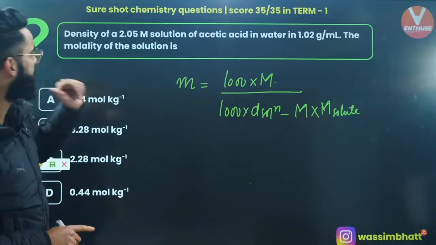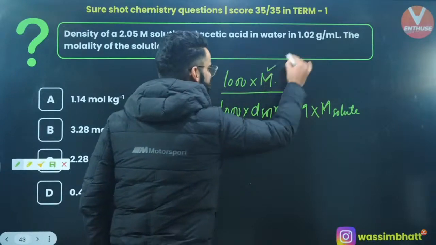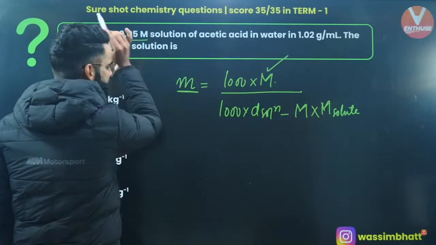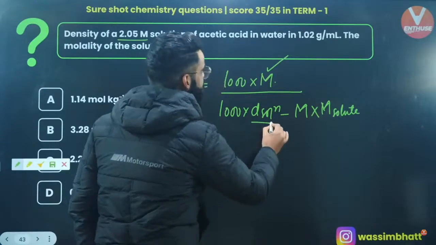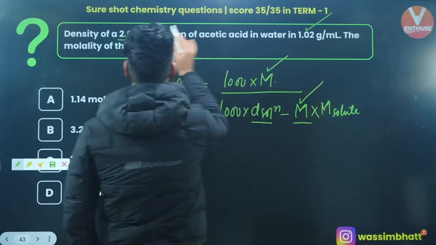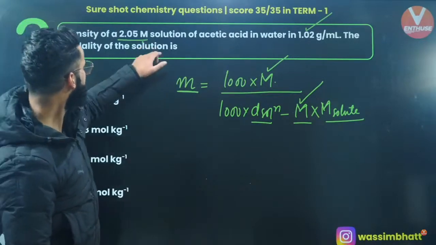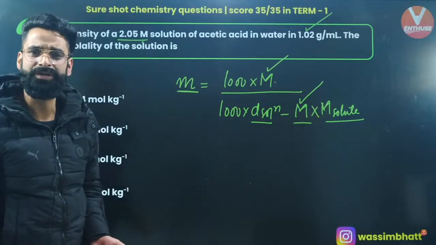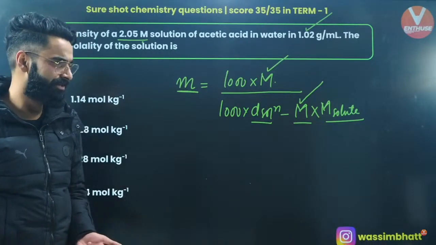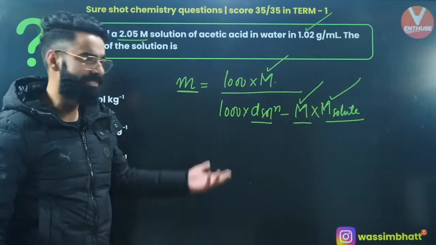What am I supposed to calculate? I need to calculate molality. Do I know the molarity value? Yes, we are given the molarity of the solution. Do I know the density of the solution? Yes, we know the density of the solution. Do I know the molar mass of solute? What is the solute? The solute is your acetic acid, CH3COOH. You can calculate its molar mass, so the molar mass of solute is also given.